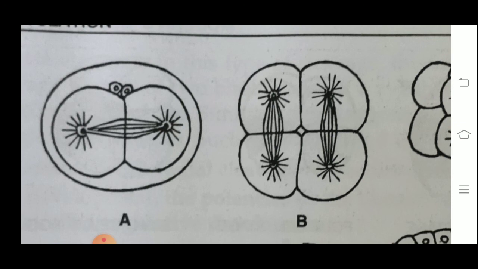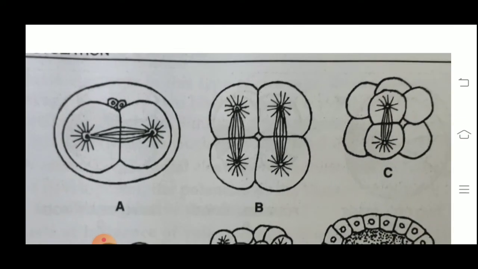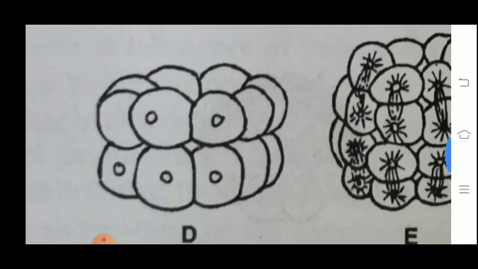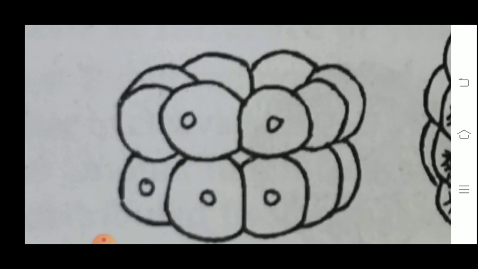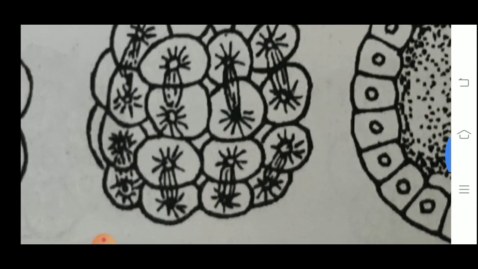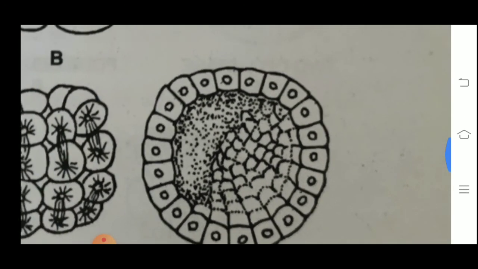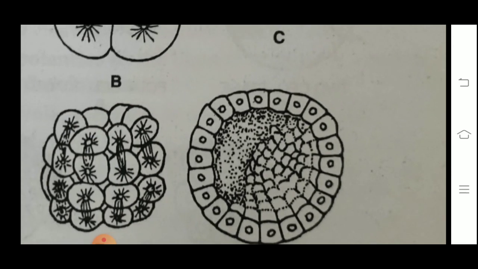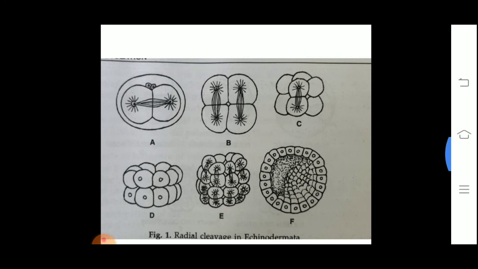So that means that at last, here you can see in this stage, the two tiers will correspond to each other. The upper cell will correspond to the lower tier exactly at the same point, and that is how it divides. Now this one is the radial cleavage, in which the first division is done, and now the second division will be at a right angle to the first division.